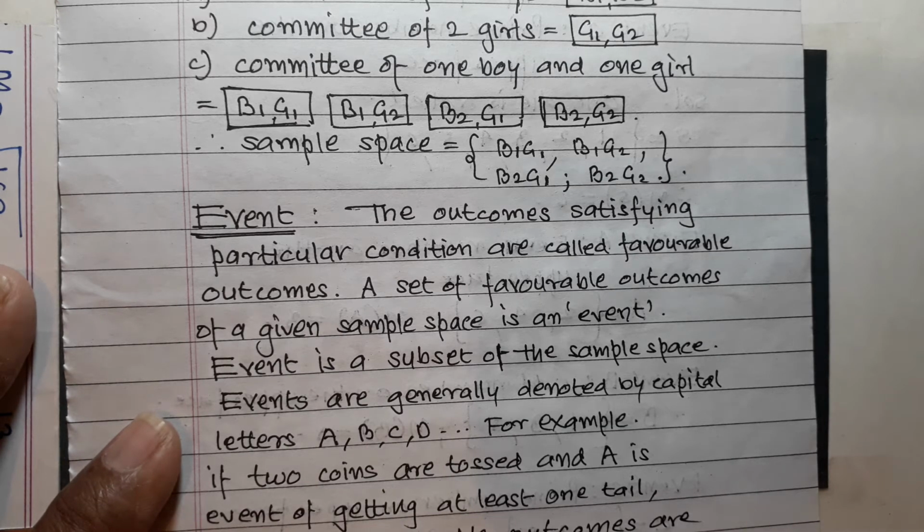So how many points are there? 1, 2, 3. The number of elements in the event A is denoted by n(A) and is equal to 3.